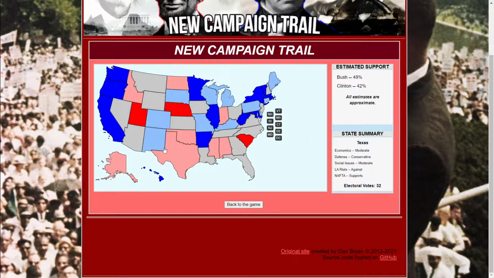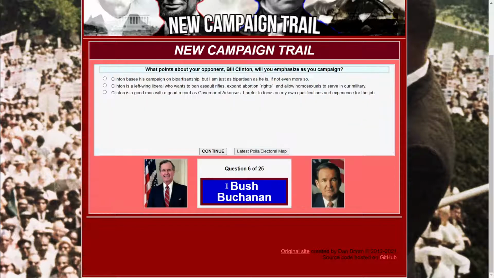Well, actually, in real life, he did send in the troops, and if you watch the 1992 convention speech from Buchanan, that's one thing that he gives Bush credit for as something that he had balls in doing. So now we're leading in Florida by 2, but losing Georgia by 2, which is interesting. And there's a lot of other things that are, including this calculus. For example, economics, defense, social issues, LA riots, and NAFTA, which is interesting. So, for example, in this case, I lost ground in Georgia for whatever reason. I assume that is because of economics, but I'm not sure. I can probably do a rally in a place such as Tennessee and see what's going on soon.